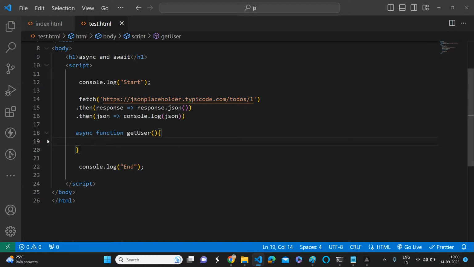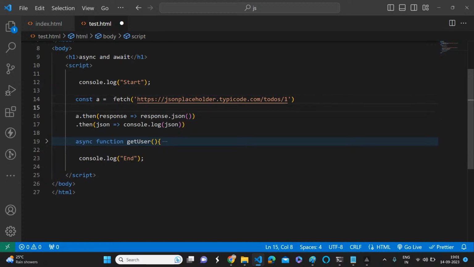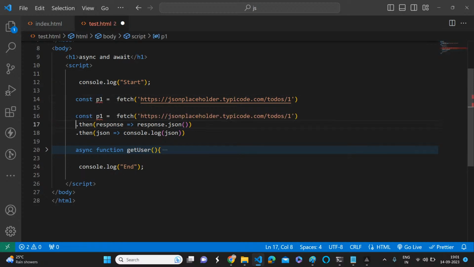Okay, I will try to simplify. So this logic: const a equals fetch, right? Whatever data you get, you can add a then method on top of this promise, yes or no? Once you invoke this method, you will get a promise. Even if you want, make it like a P1. So you got the promise, and you can invoke the then method on P1 whenever that is fulfilled, right?